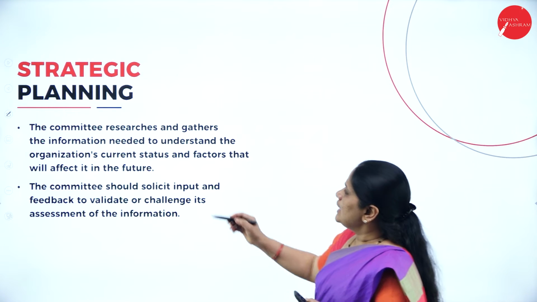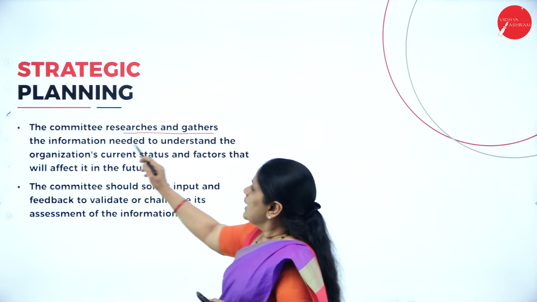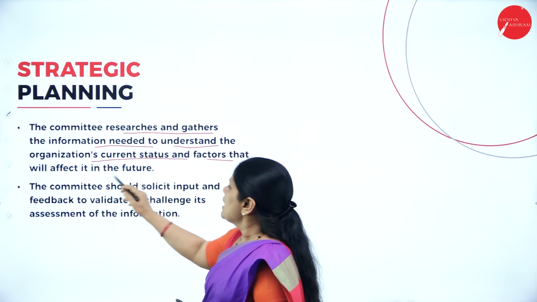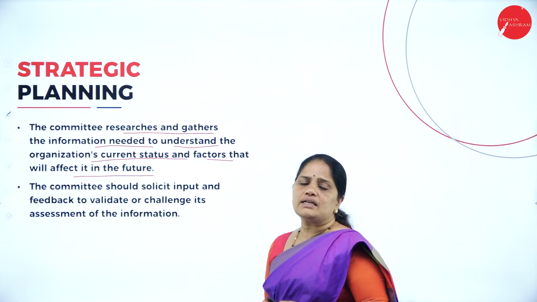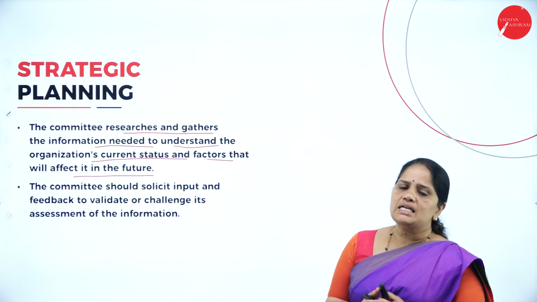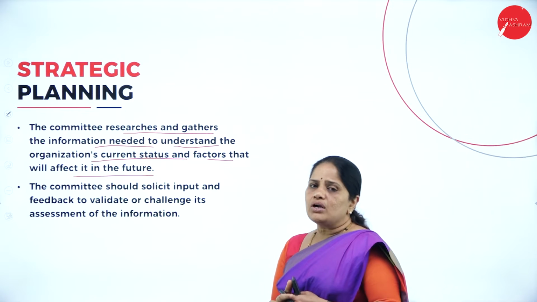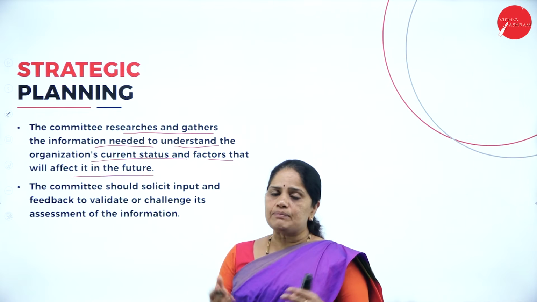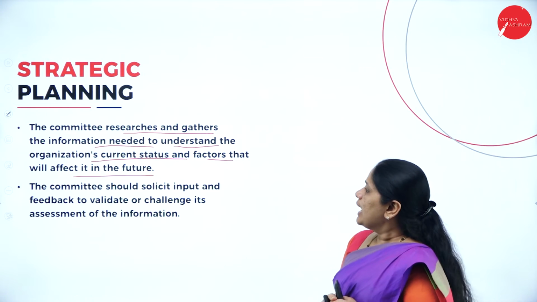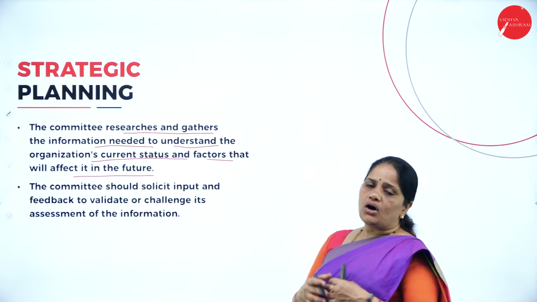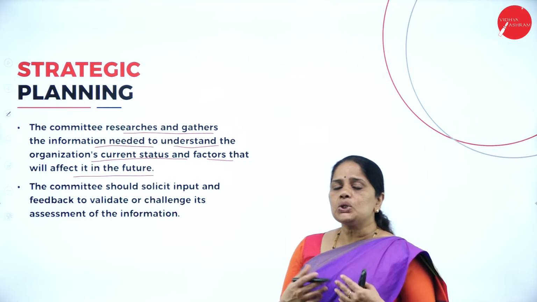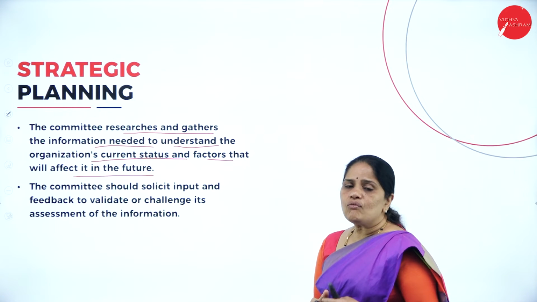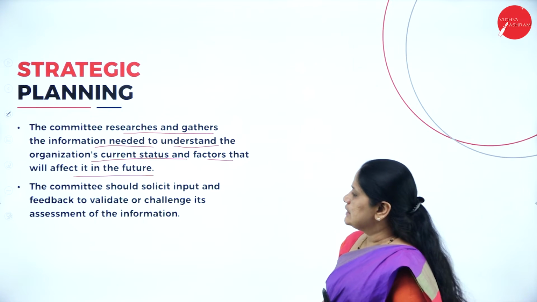Then the committee researches and gathers information needed to understand the organization's current status and factors that will affect it in the future. So, whenever strategic planners are involved, they do research and gather information from the various departments of the organization, and then when they have gathered all the information, they will be able to clearly know what is the current status of the organization and what are the factors that affect it in the future.